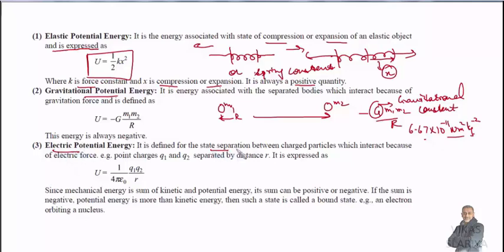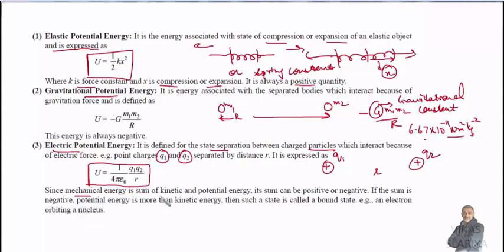Okay, then we have electric potential energy. It is defined for the separation between charged particles which interact because of electric force. Q1 and Q2 are two charged particles which interact and are separated by distance small r. Then it is given by 1 upon 4 pi epsilon naught times q1 q2 by r. This is the value for electric potential energy.